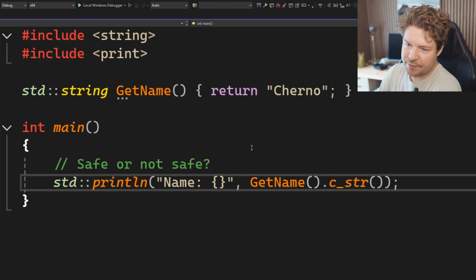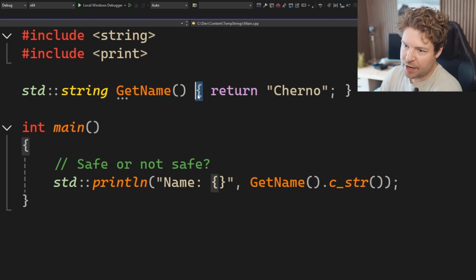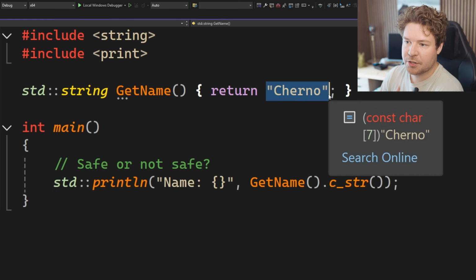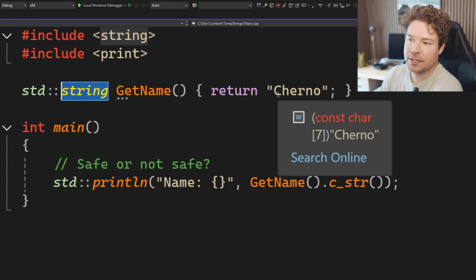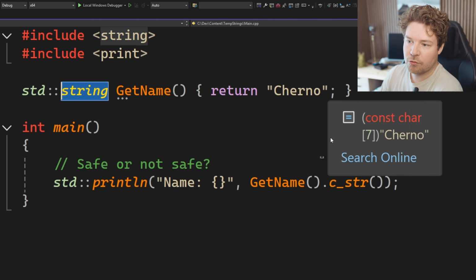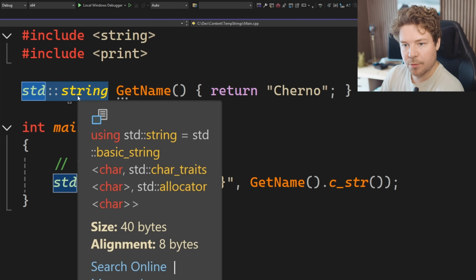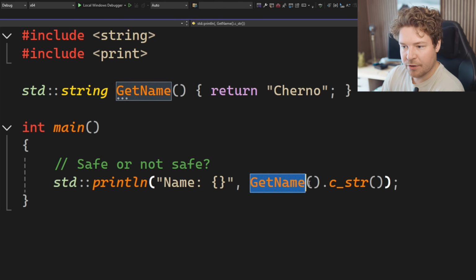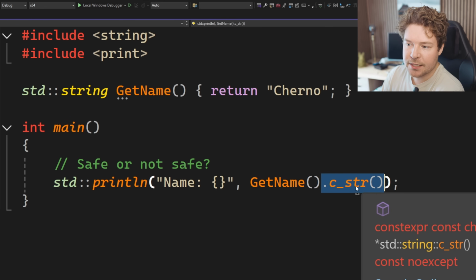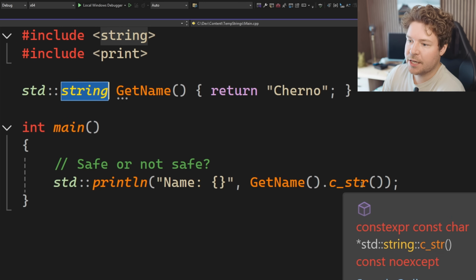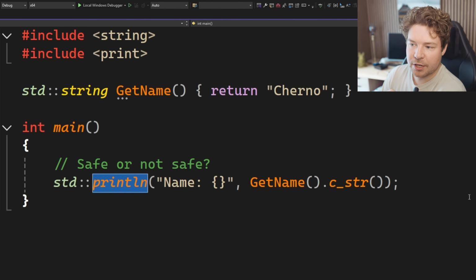So fundamentally, let's have a look at this. What is actually happening here? We have a getName function which returns a string. It's returning a string literal, so it's creating a new string. This is gonna be using the implicit constructor of string to convert this const char array into an actual string object. We're returning that, and then we're doing .c_str to get the underlying const char pointer buffer that is held by the string object, and we're sending that into the print line function.